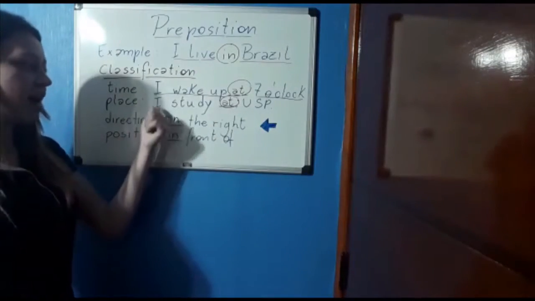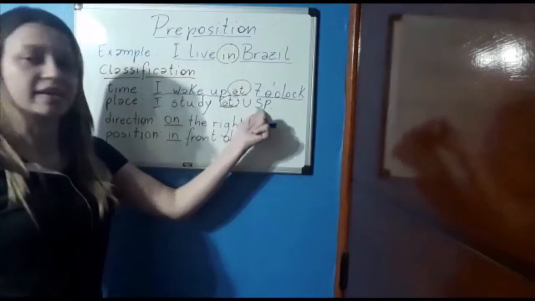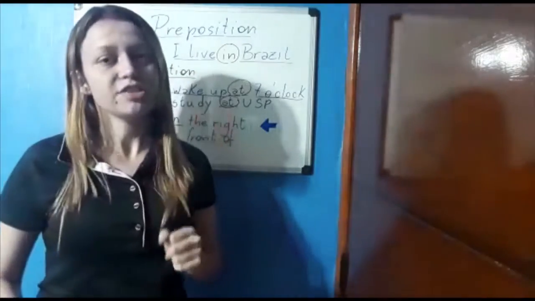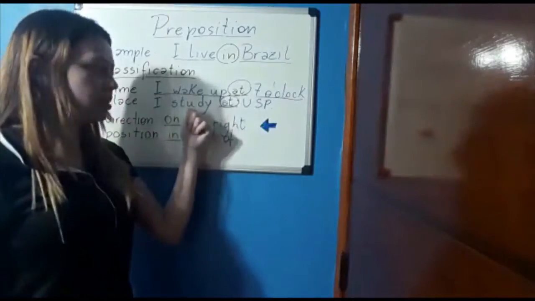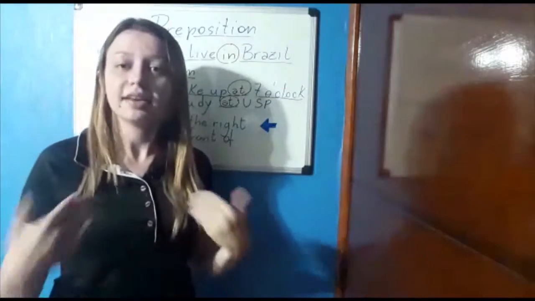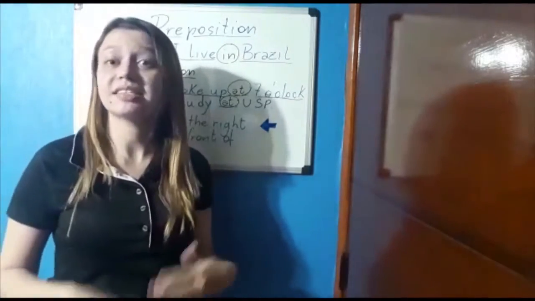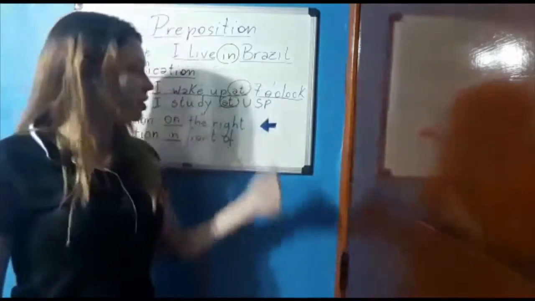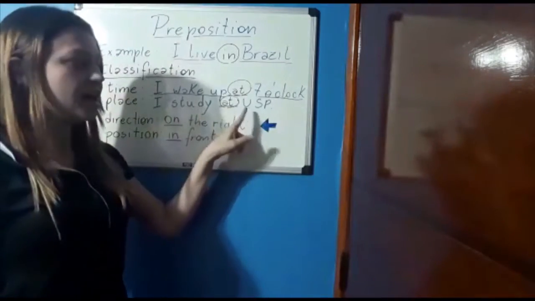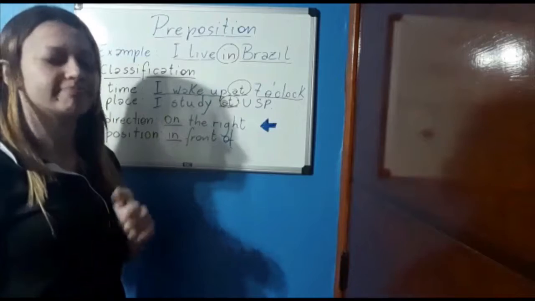Preposition of place: I study at USP. I have two pieces of information again. The first one is that I study. And the second is the place, USP. So I study at USP. Perfect.